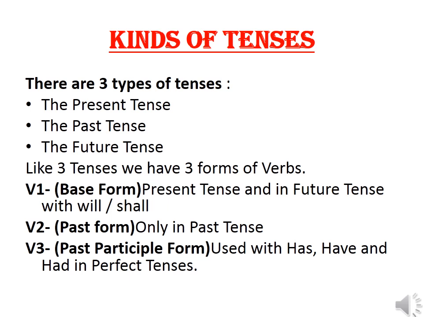V1, the base form, is used in present tense and in future tense with will or shall. V2, the past form, is only used in the past tense. And V3, the past participle form, is used with has, have, and had in perfect tenses.